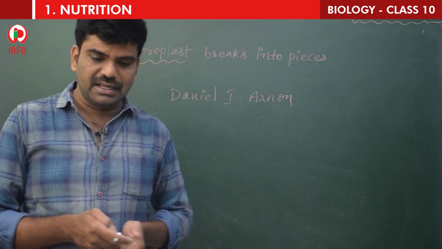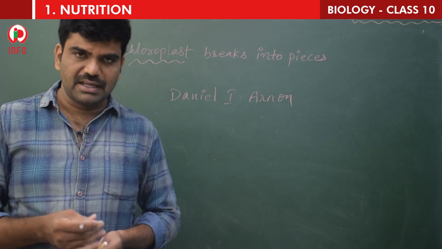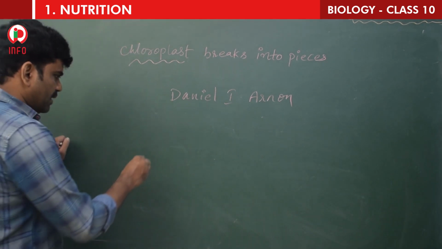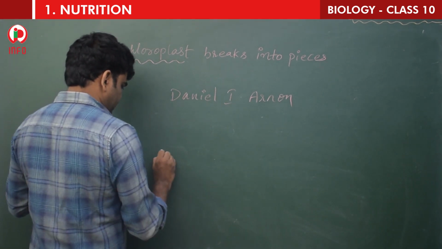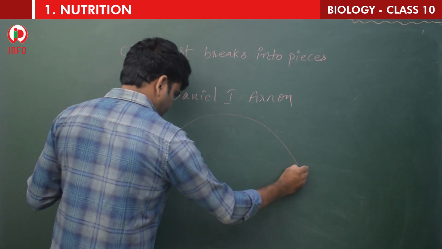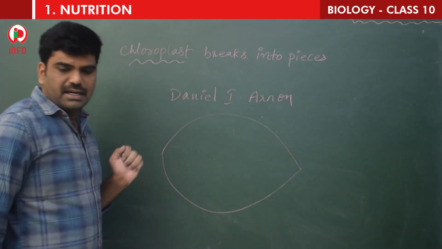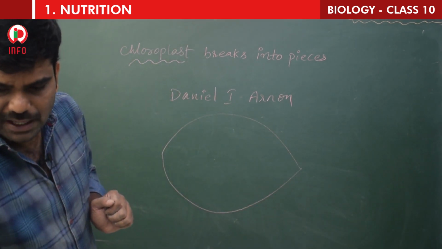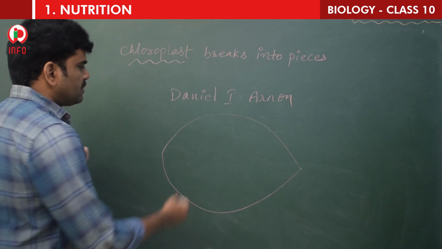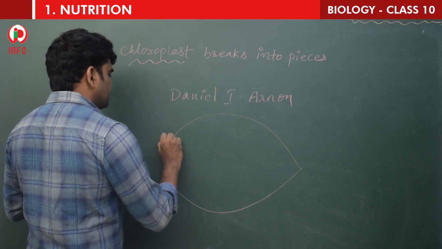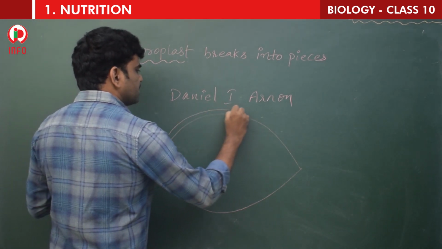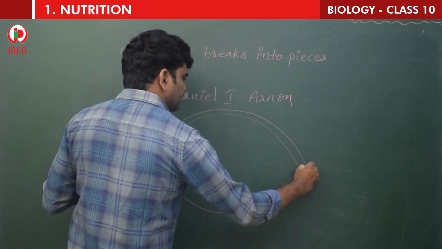So far we have seen the TS of leaf. Now let's go for the TS of chloroplast. As you know, chloroplast is a disc shape. It has been found that chloroplast is a membranous structure. So this is a membranous structure, children. See, children, I'm drawing here.